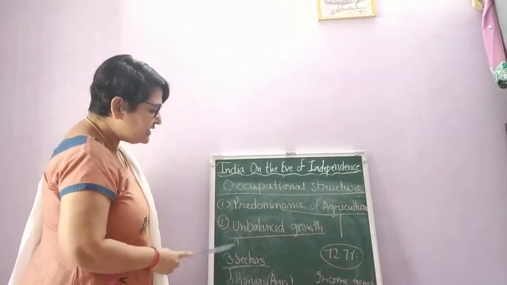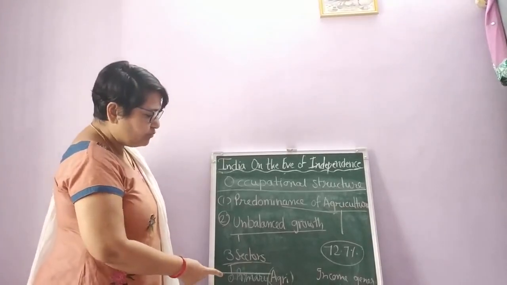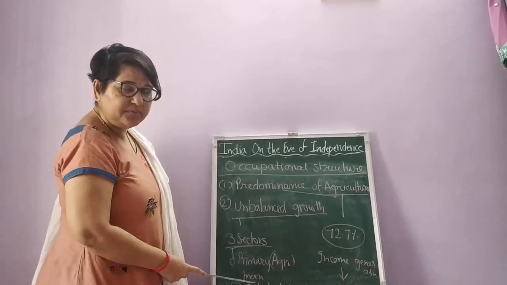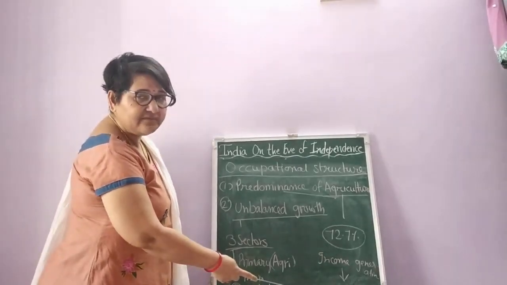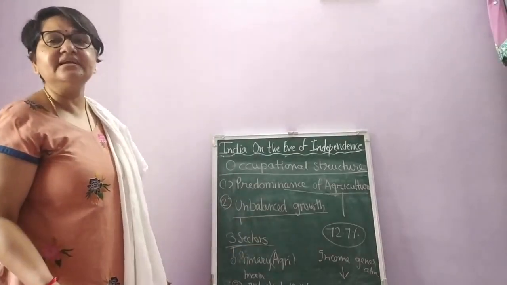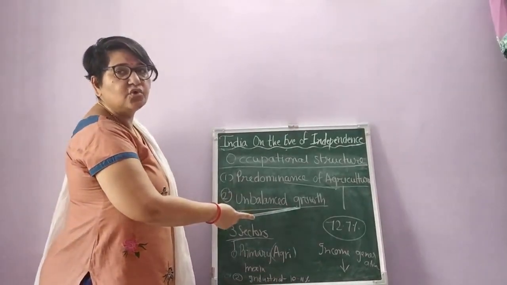If we talk about all three sectors, most of the people were engaged in the primary sector, agriculture, and the main source of livelihood of Indian people was agriculture only. But in the industrial sector, only 10 to 11% of the people were engaged, and the rest of the people were engaged in the service sector. So you can see that unbalanced growth was taking place.